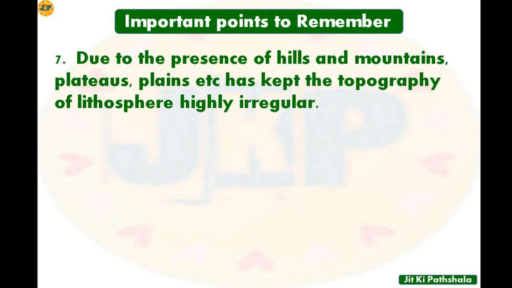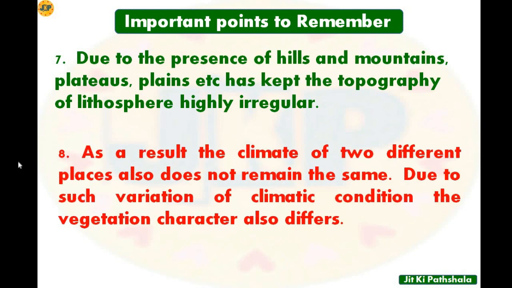Point number 8, as a result the climate of two different places also does not remain the same, and whenever two different places do not have the same kind of topography, it also results in different kinds of climate. Due to such variations of climatic conditions, the vegetation's character also differs. As the climatic conditions of two different places differ because of different topographical features, it also results in different kinds of vegetation growing there.